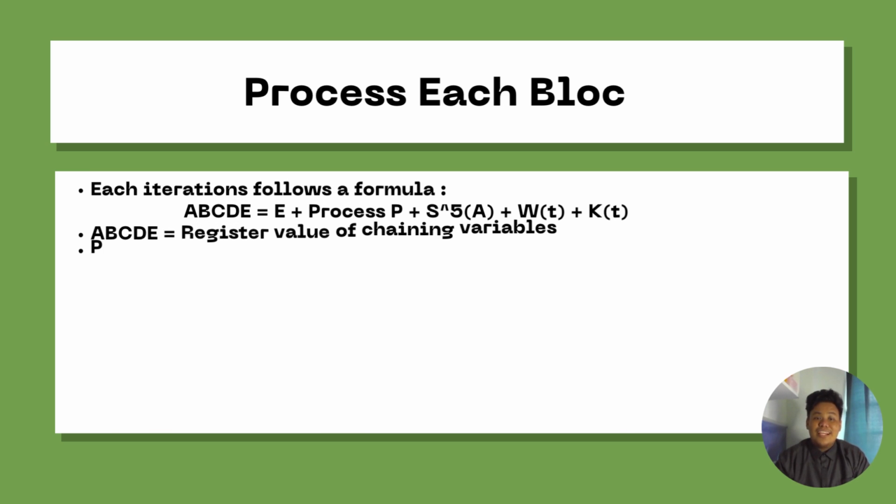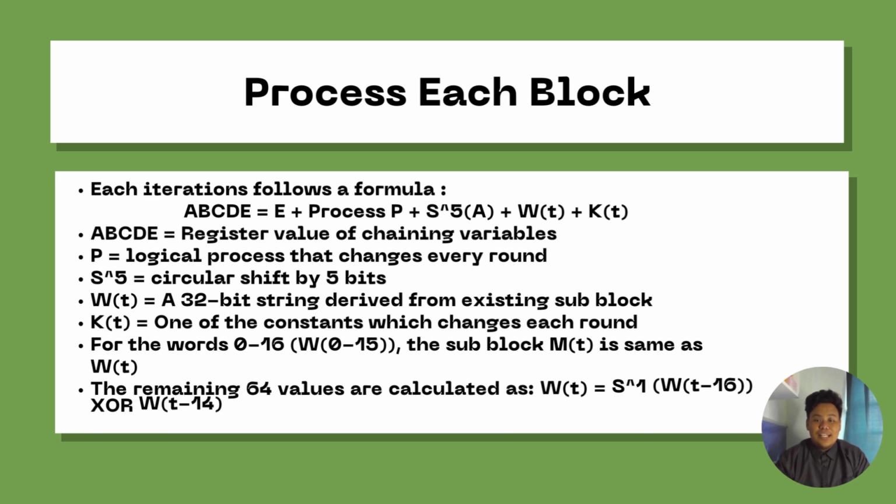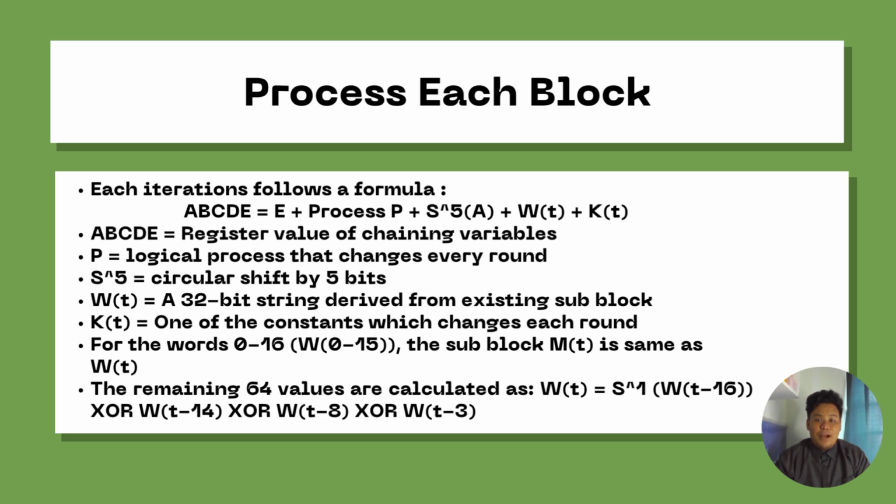Okay. Next, each iteration follows a formula: A, B, C, D, E equals E plus process P plus S to the power of 5, A plus WT and KT. A, B, C, D, E equals register value of changing variable. P is a logical process that changes every round. S to the power of 5 is a circular shift by 5 bits. WT equals a 32-bit string derived from the existing subblock. KT equals one of the constants which changes each round.